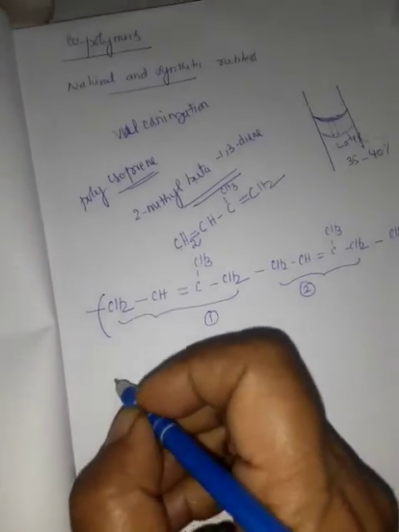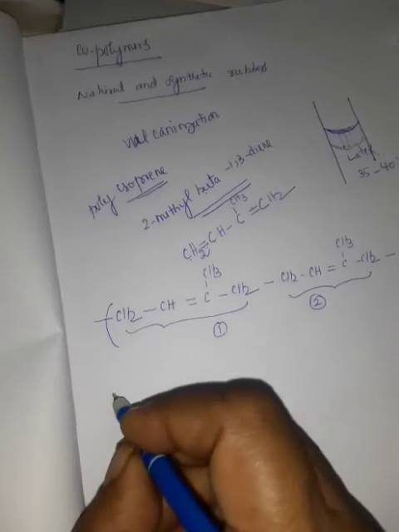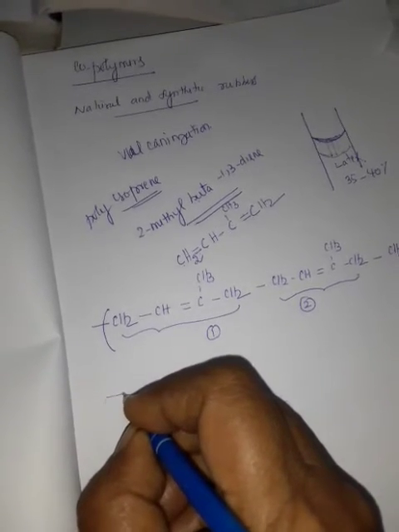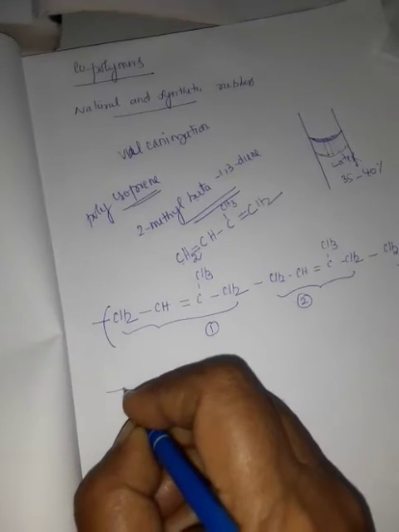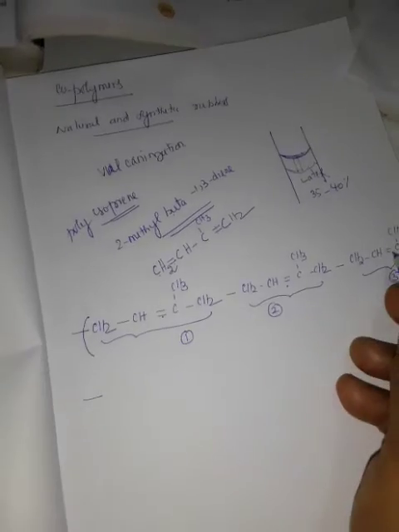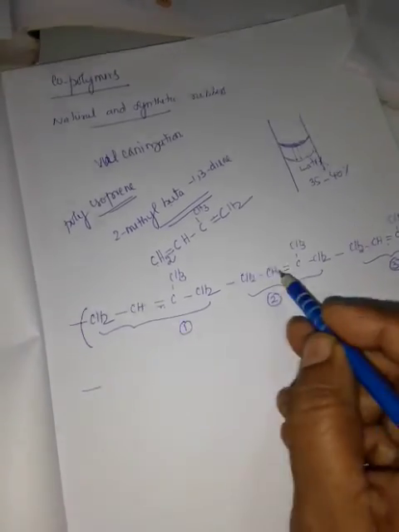Now we can draw the structure for this. Here CH2, then all the double bonds are projected up, three double bonds.